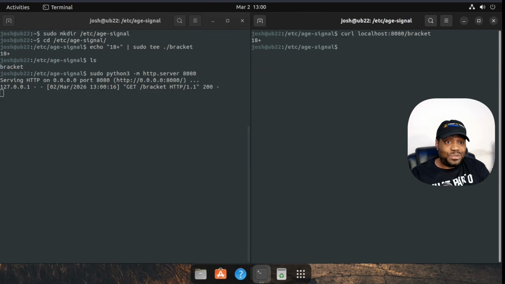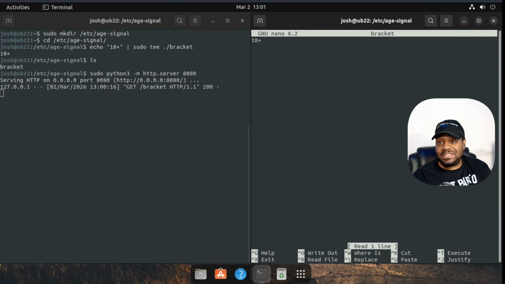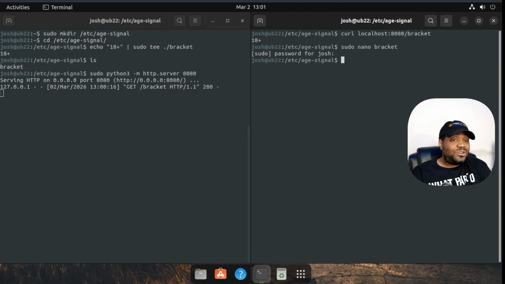So like I said, if you want to change that age bracket, all you have to do is go in here and type sudo nano, and then the bracket file. And you can go in there and make changes to that file. Simple. So how does the state enforce integrity?